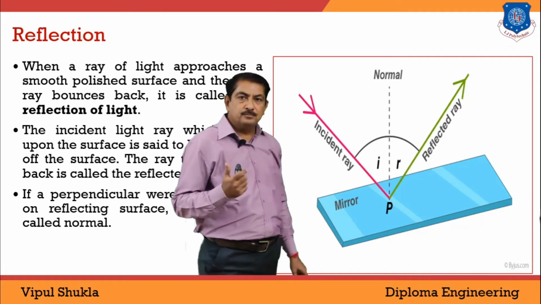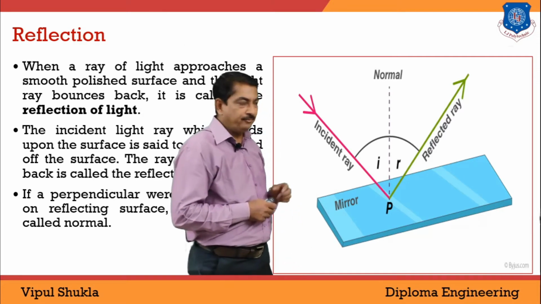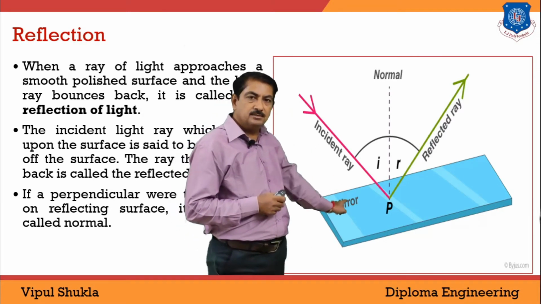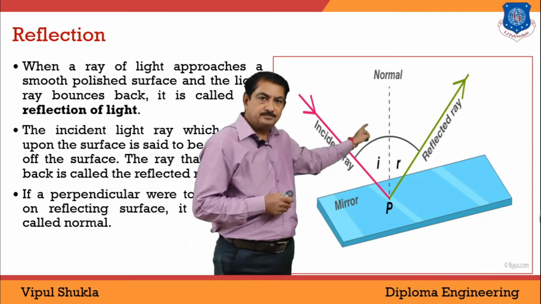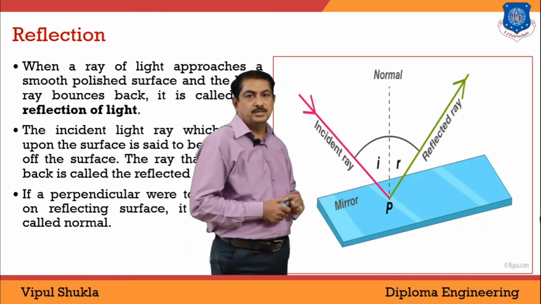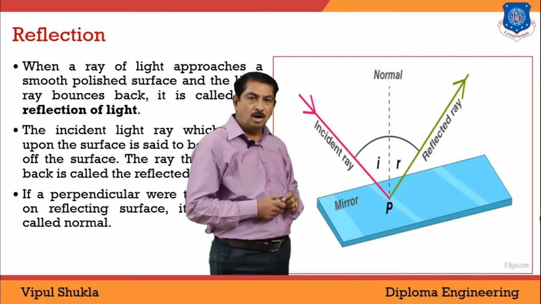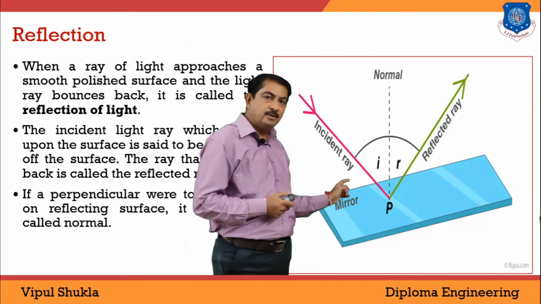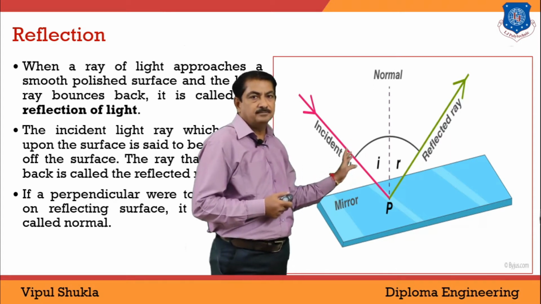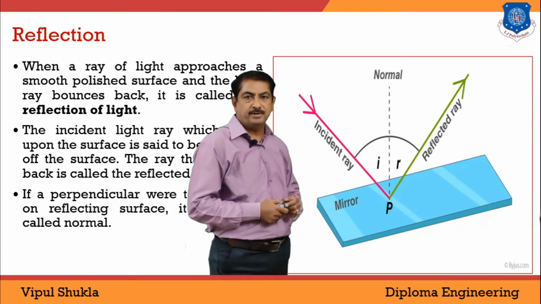Now according to the phenomenon of reflection of light, when light is incident on the reflecting surface, it will bounce back. This phenomenon is known as reflection of light. Or we can say that when a light ray is incident on the mirror, it is reflected back in the same medium. Such a phenomenon is known as reflection of light.